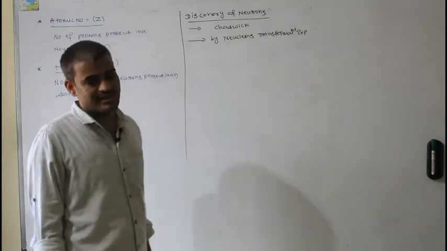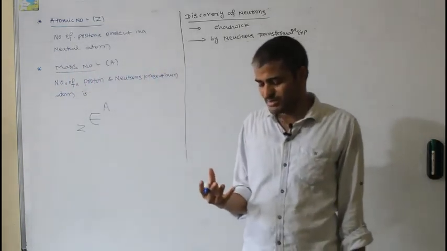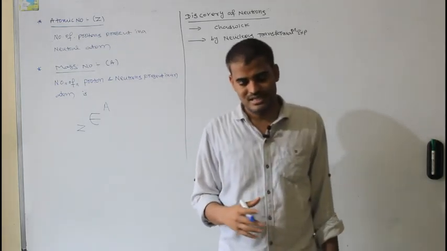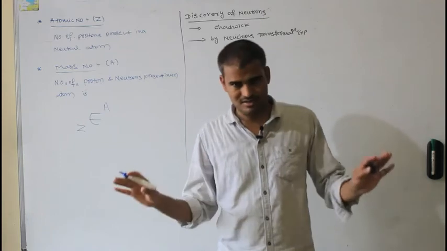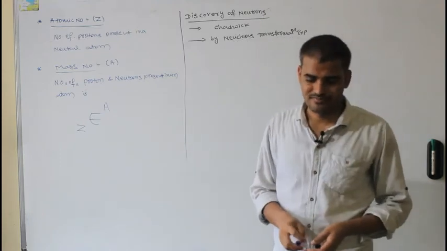What is a nuclear transformation experiment? One atom's nucleus is converted into another atom's nucleus. It is called nuclear transformation, not atom conversion.